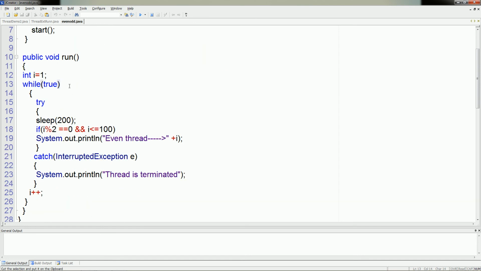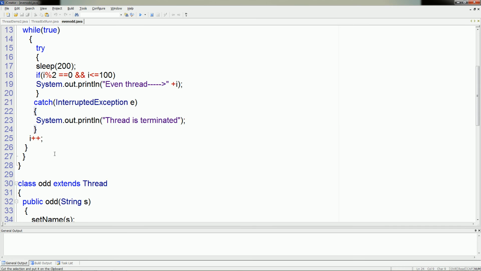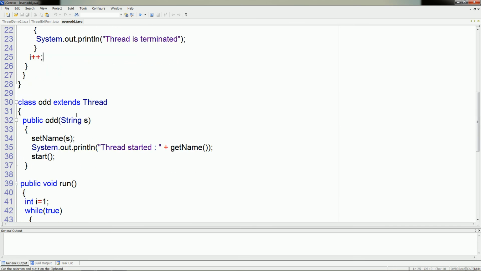Here we use an infinite loop, while true. The sleeping time is 200, and check whether the given value is divisible by 2 as well as less than 100, then only print the value as an even number. Due to the sleep method, you have to write the InterruptedException, and continuously you increment i.